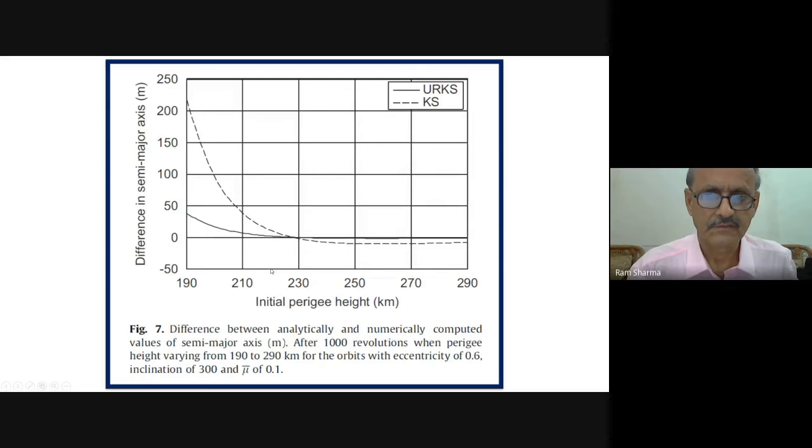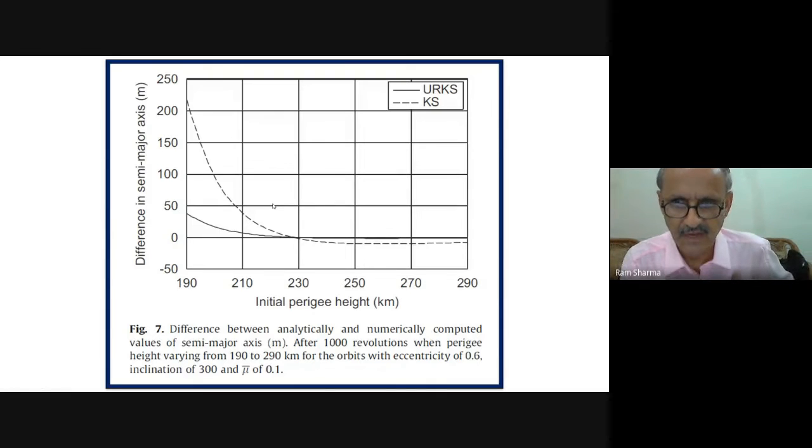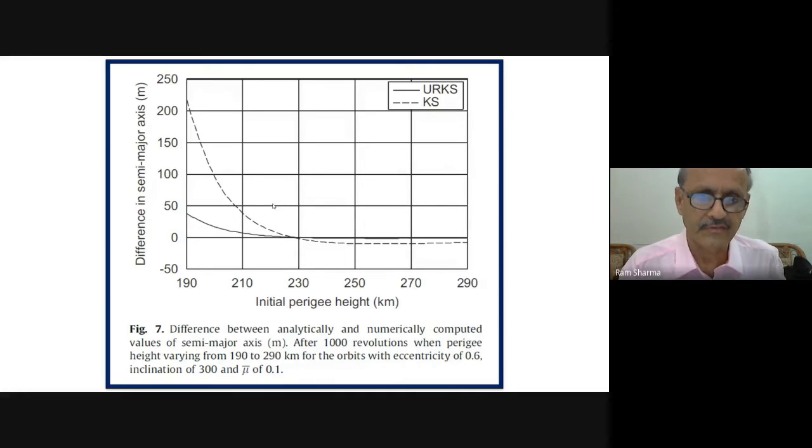This is now the difference between analytical and numerical computed values of semi-major axis after 1000 revolutions when perigee height varies. Here we have varied the perigee height, because as perigee height increases, the decay will be less and drag will be less. At 190 it will be more, that's why you see errors are also more. Drag will be more, so errors will be more over here.